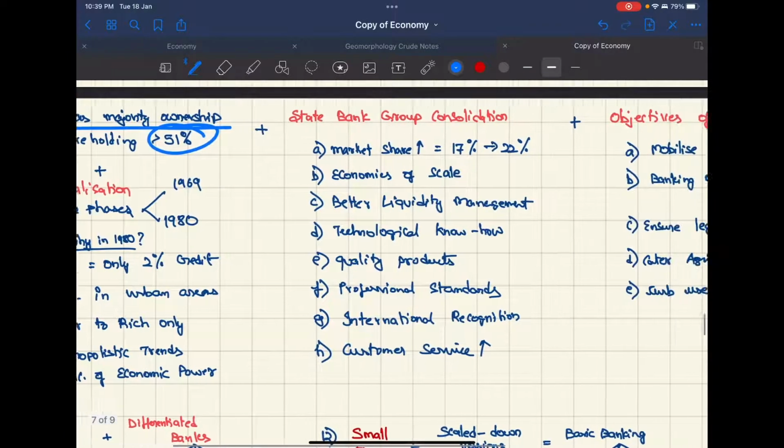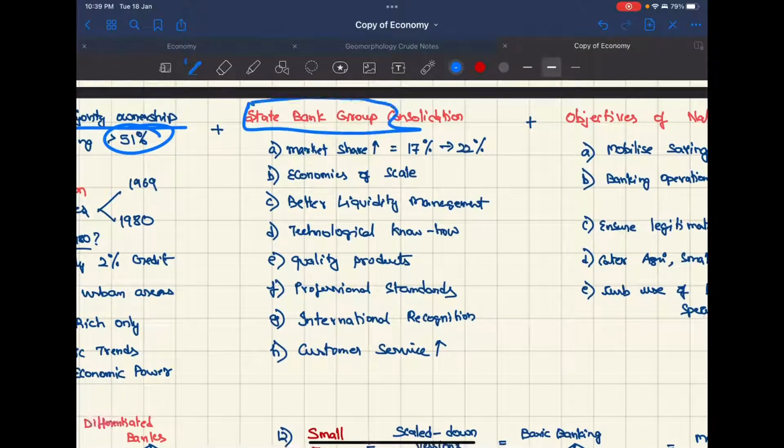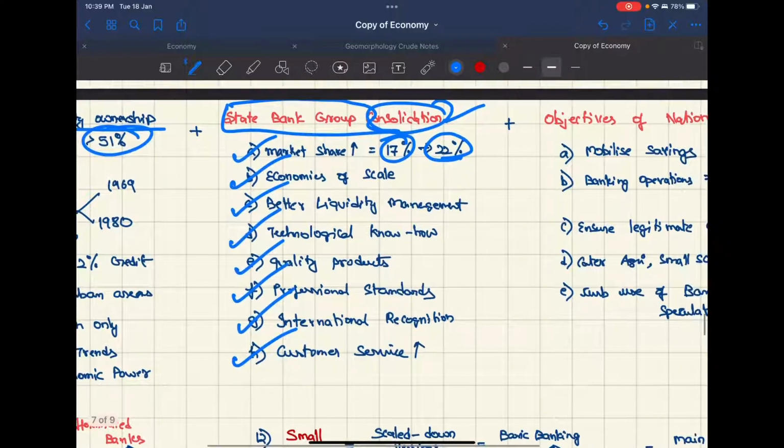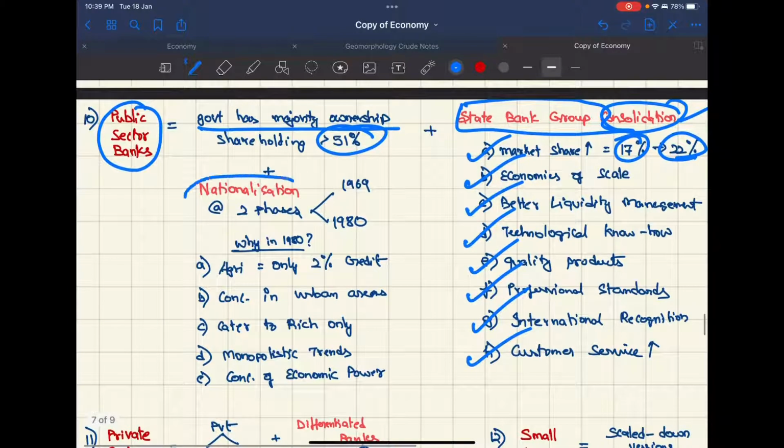So firstly, we have the State Bank Group which is being consolidated. Why consolidation? To increase the market share. After consolidation, market share increased to 22% from 17%. Also for economies of scale, for better liquidity management, for technological know-how, for quality products, for professional standards, for international recognition, and better customer service. Nationalization happened in two phases, in 1969 and 1980.